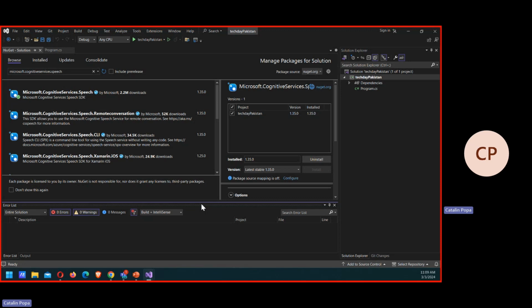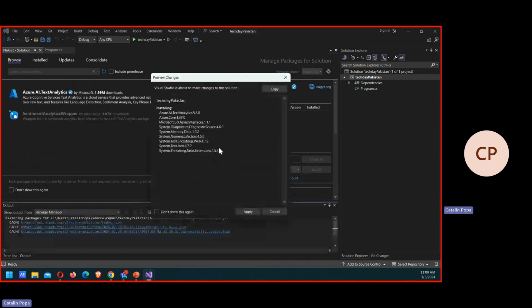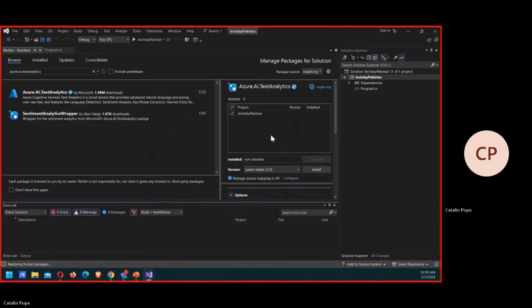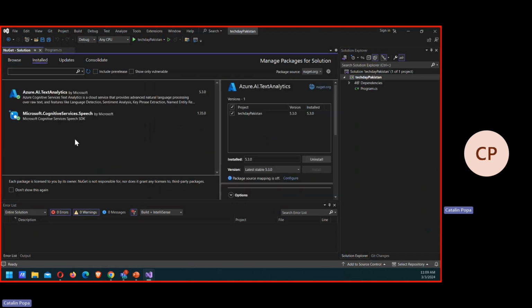Takes about a minute, bear with me. Okay. And let's do also Azure AI Text Analytics. This one as well. It's always good to look for the ones that are actually published by Microsoft, the official ones, of course. So let's do that as well. And now we should have 2 SDK installs.